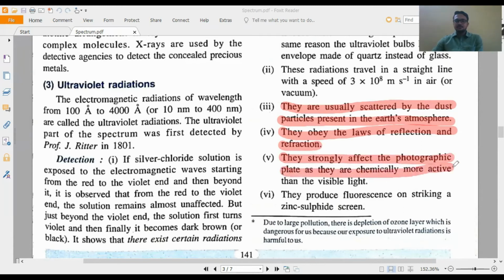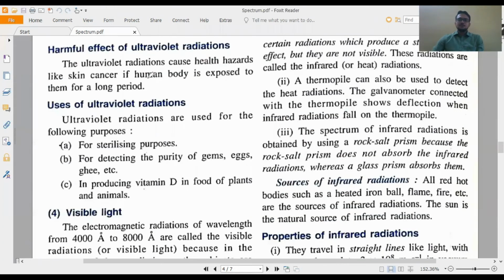They are chemically more active than visible light, as we had seen in the detection part. They produce fluorescence on striking a zinc sulfide screen. Fluorescence means that when they strike the zinc sulfide screen, a spot will be seen. That means we can understand that the ultraviolet radiations are striking the zinc sulfide screen. So those were all the properties of ultraviolet radiation, a few common properties and a few uncommon properties.